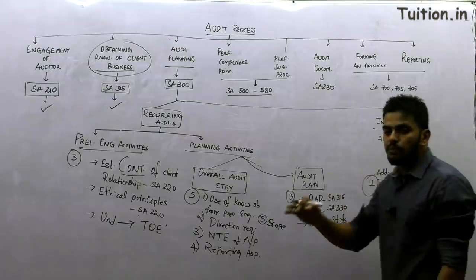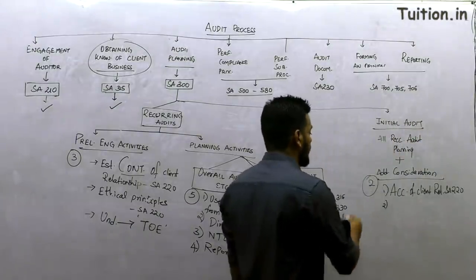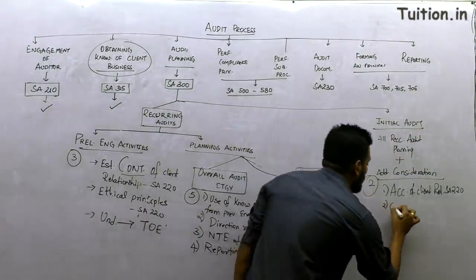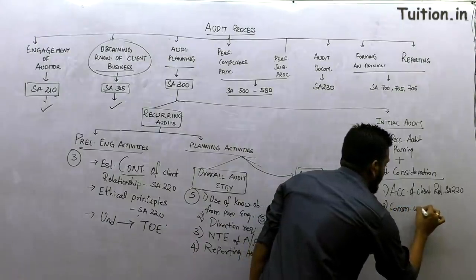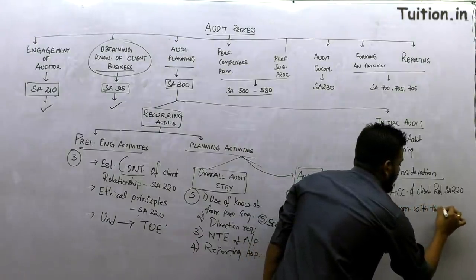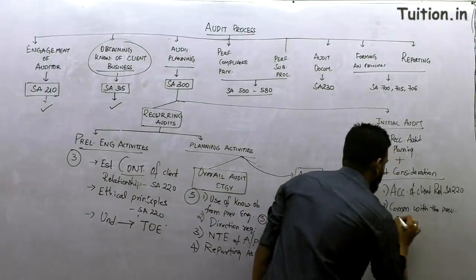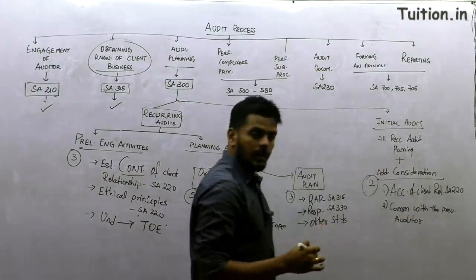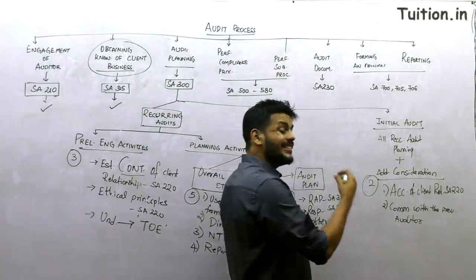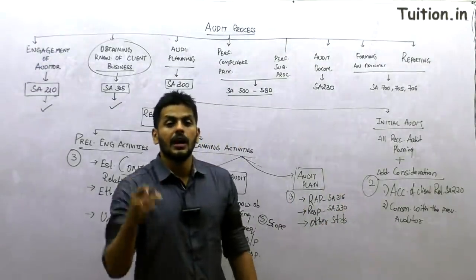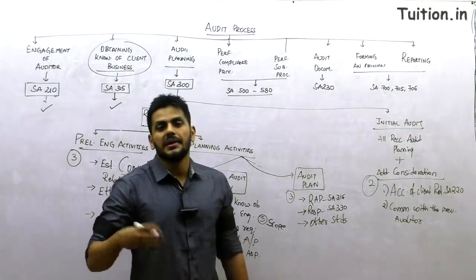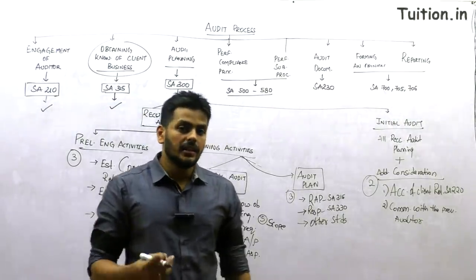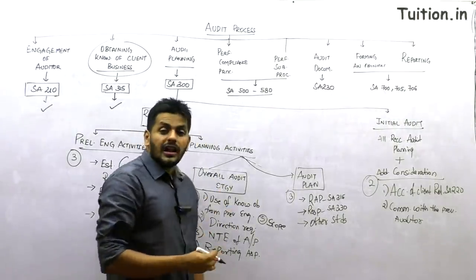And one of the most important points at this stage is about communicating with the previous auditor. Why should we communicate with the previous auditor? It is an ethical requirement. If we don't communicate, as an auditor you will be guilty under the Chartered Accountants Act.